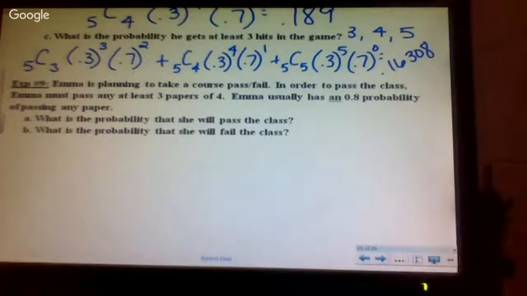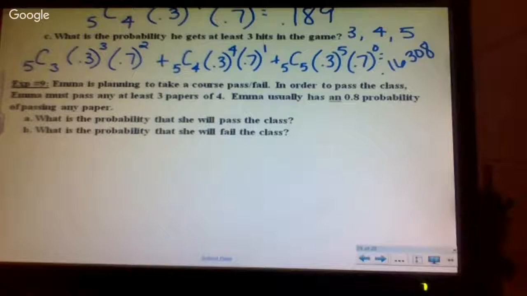Okay? The last one. Emma is planning on taking a pass-fail course. In order to pass the class, she must pass at least 3 papers out of 4. Emma usually has a 0.8 probability of passing any paper. What is the probability that she will pass the class? If she's going to pass the class, she needs to pass 3 out of 4 papers. 4 C 3.